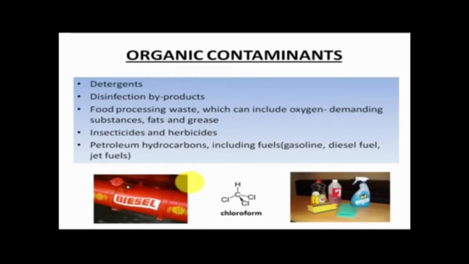The organic contaminants which cause water pollution are detergents, the disinfection byproducts which are found in chemically disinfected drinking water, such as chloroform. So this is the chloroform. Food processing waste, which can include oxygen reducing substances, that is, it may be fat, it may be grease. So next, a lot of insecticides and herbicides also cause water pollution. And petroleum hydrocarbons, which include gasoline, diesel and jet fuel. So these are the organic contaminants which cause water pollution.